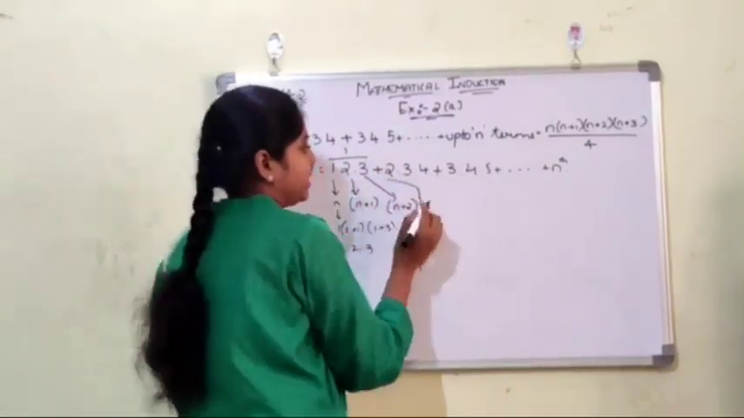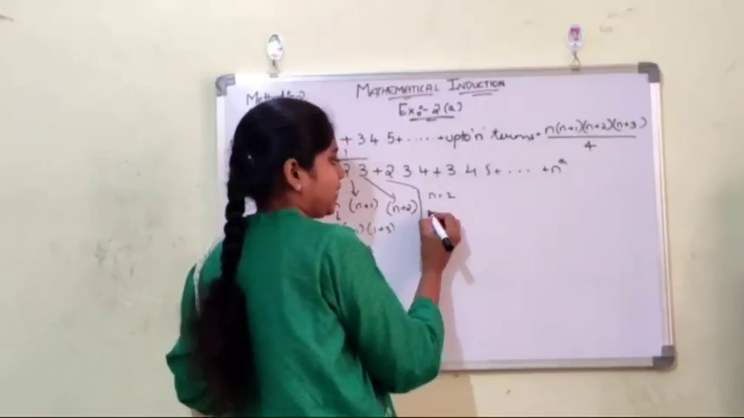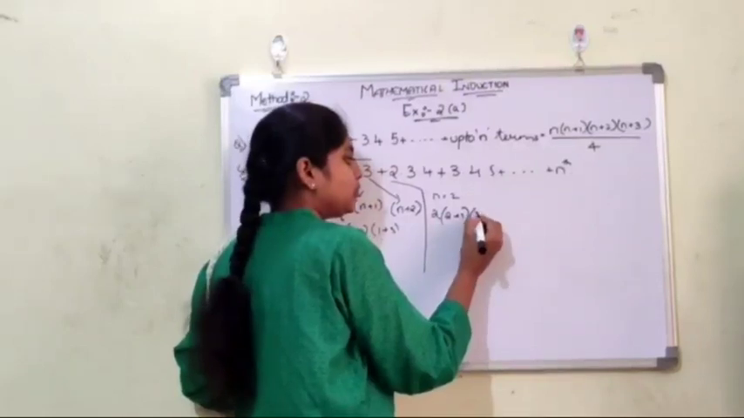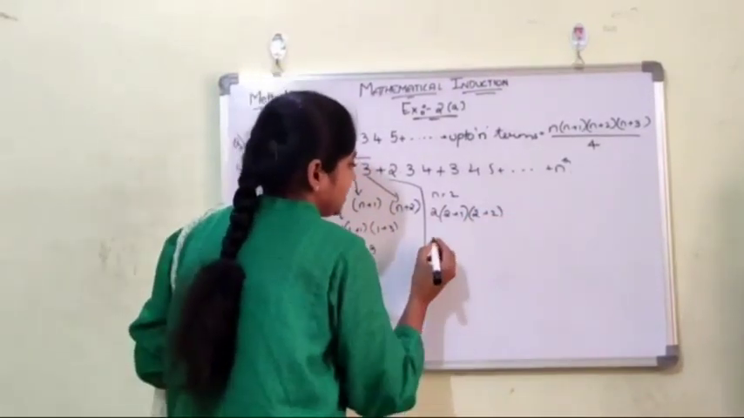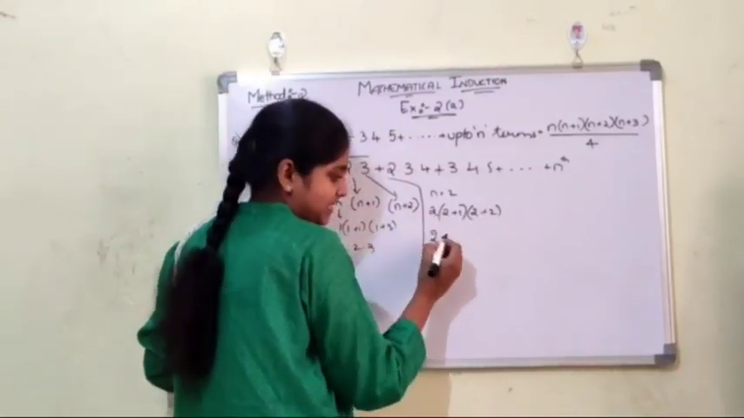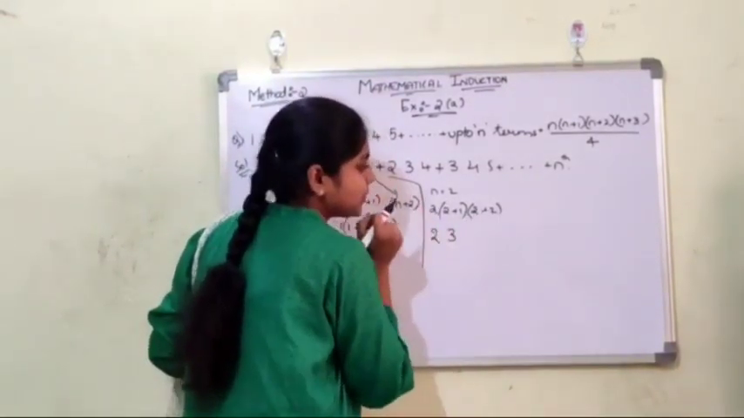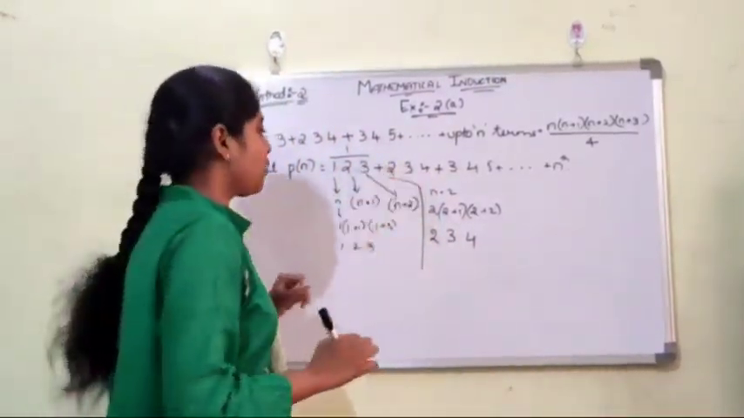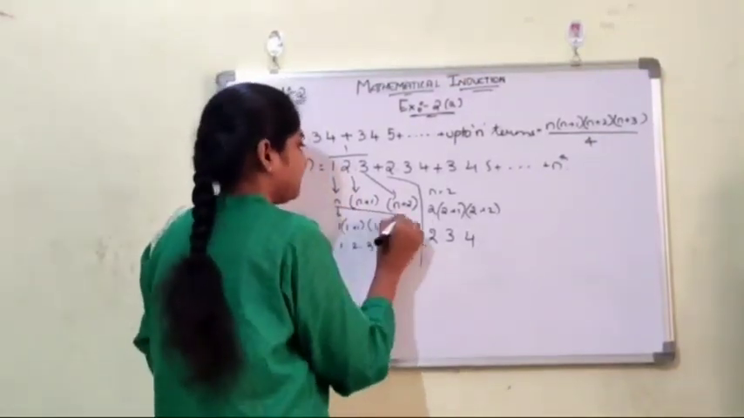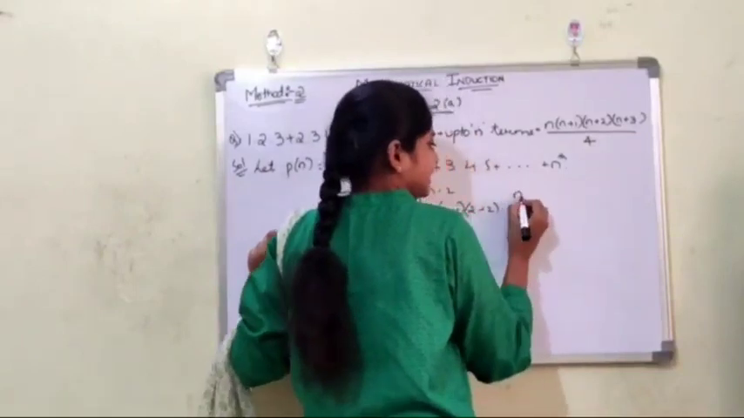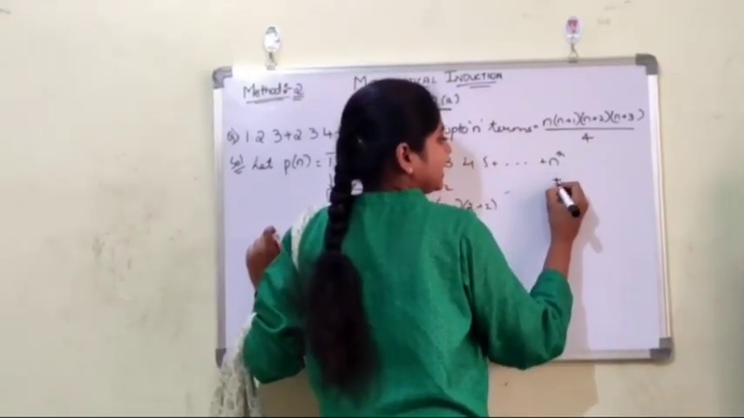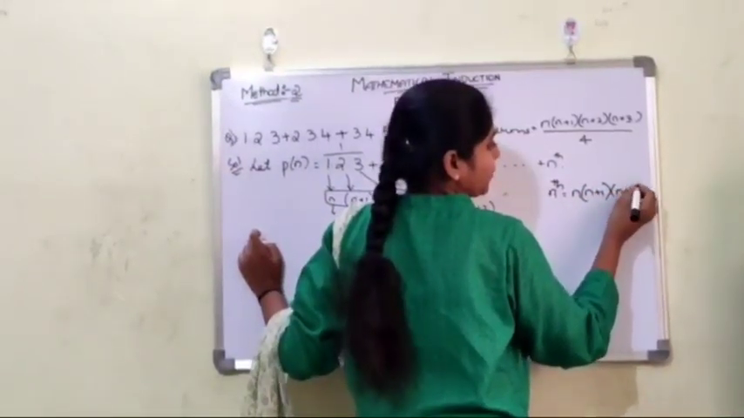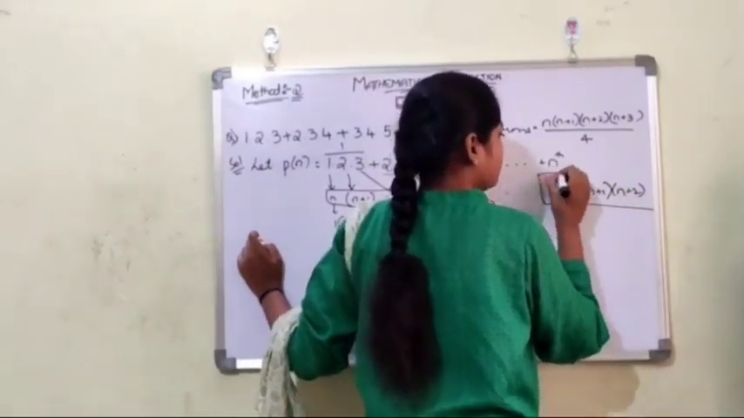Now we will check for this one. If n equals 2, then 2 into 2 plus 1 into 2 plus 2. That is 2, 2 plus 1 is 3, 2 plus 2 is 4. Yes, guys, we got the correct answer. So we can consider this term as our nth term. The nth term is n into n plus 1 into n plus 2. This is our nth term of this problem.